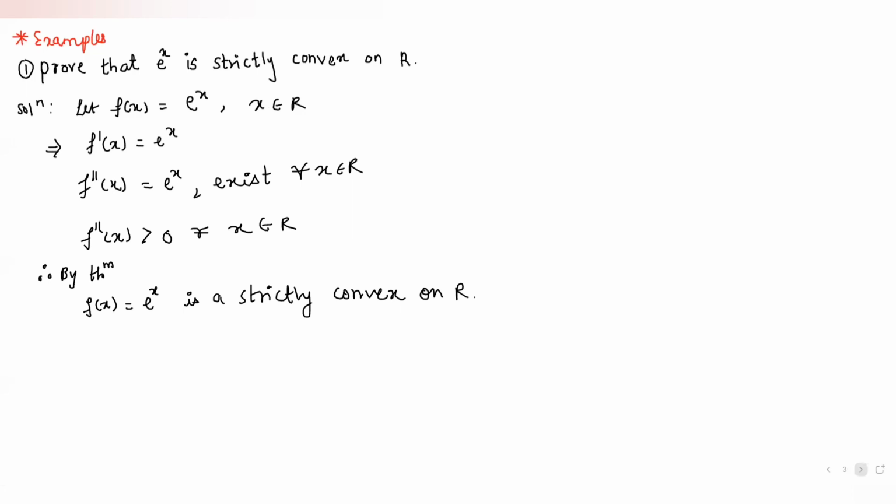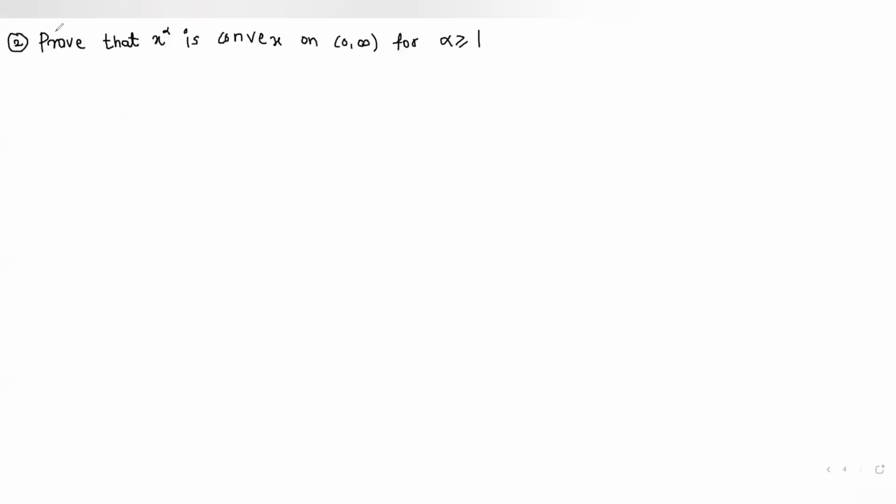Now the next example is, here we have to prove that x to the power alpha is a convex function on the open interval 0 to infinity for alpha greater than or equal to 1. So solution, let the function be g of x equal to x to the power alpha on the open interval 0 to infinity and alpha greater than or equal to 1.